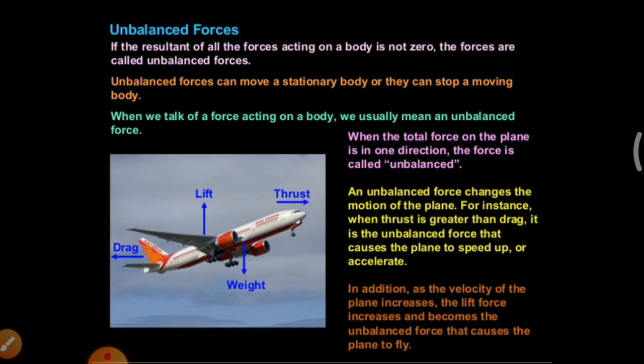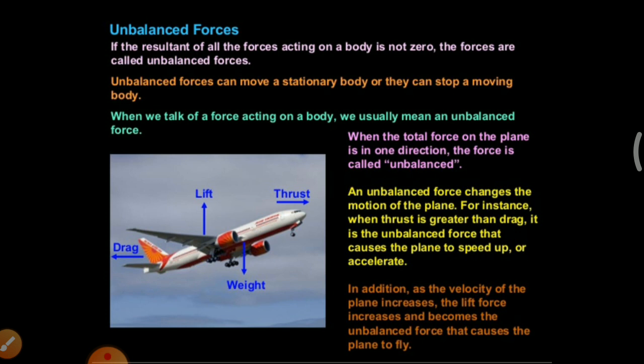Unbalanced force can move a stationary body or they can stop a moving body. So if the four forces are not balanced to each other, this is called unbalanced force. This unbalanced force helps us to move a stationary object and stop a moving object.